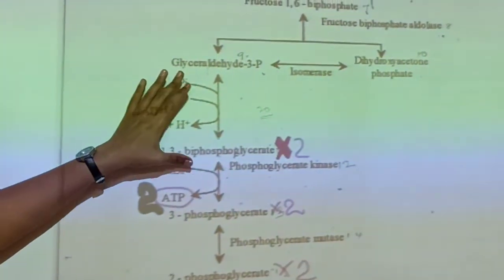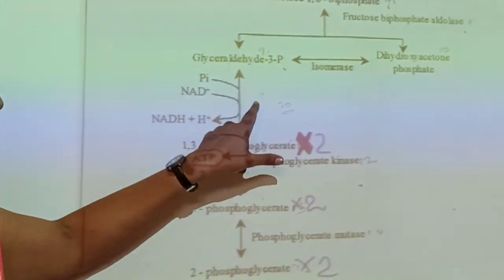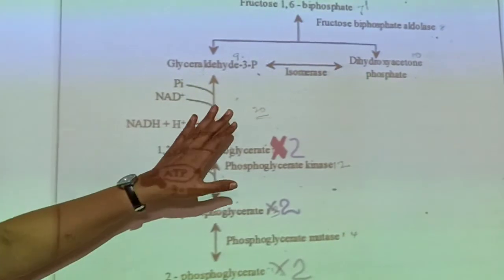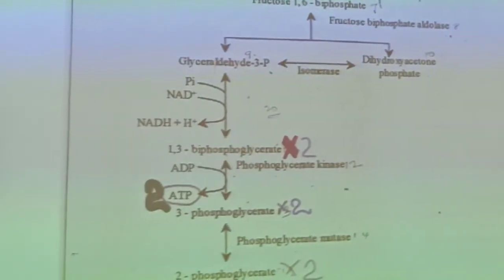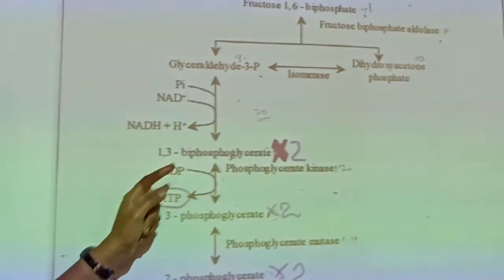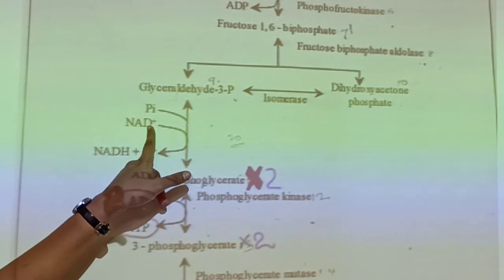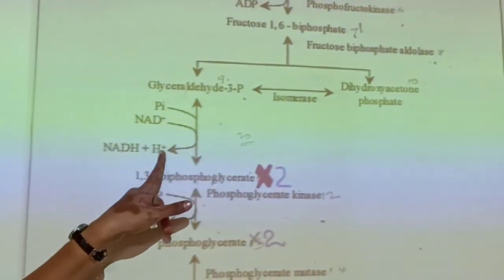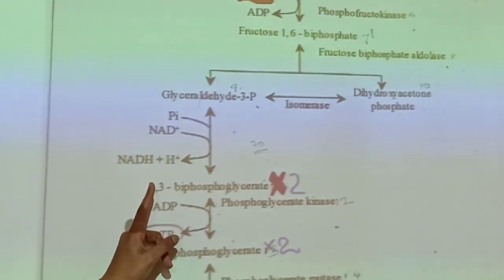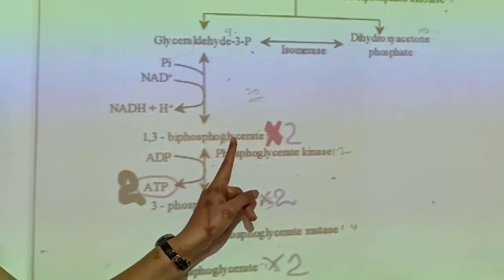This step is done by the enzyme glyceraldehyde 3-phosphate dehydrogenase. It is not mentioned here, so I want you to note it down. Glyceraldehyde 3-phosphate dehydrogenase is the enzyme. It will reduce the coenzyme NAD. NAD becomes NADH plus H plus at this step. Then you have 1,3 bisphosphoglycerate.